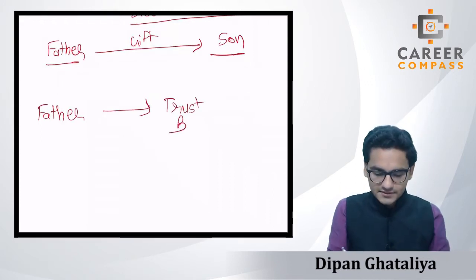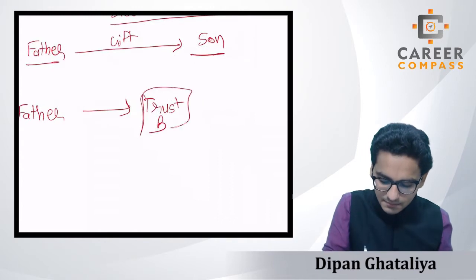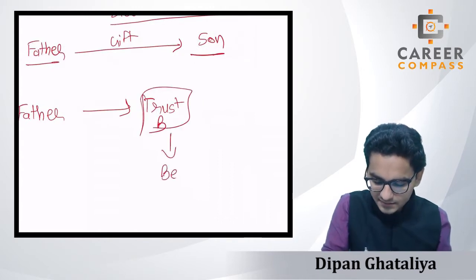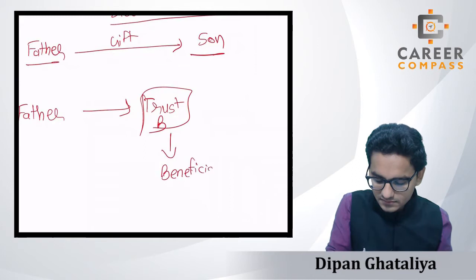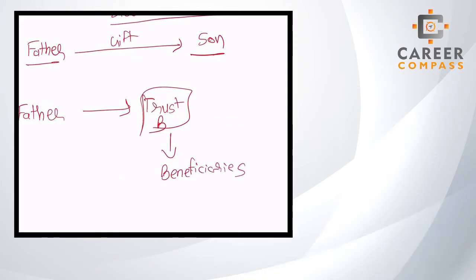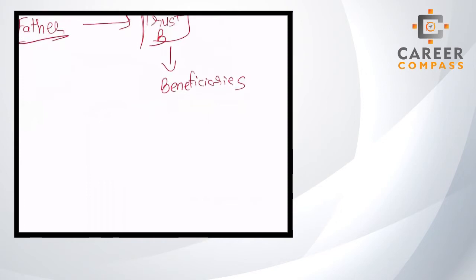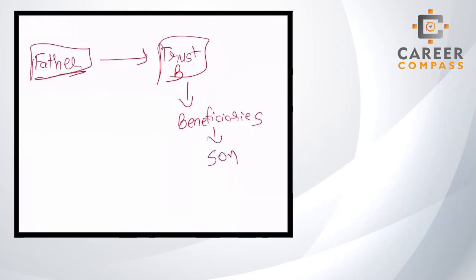This is the trust, and the trust's beneficiary is person B, the son. So we can say that the father has gifted the asset to the son, not directly but indirectly via the trust.